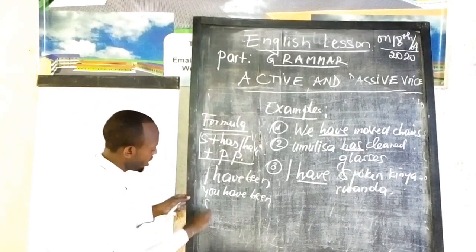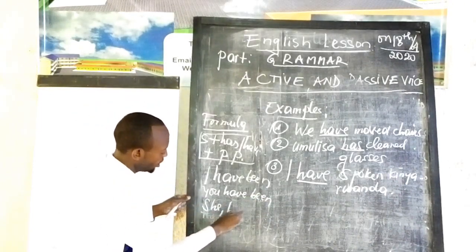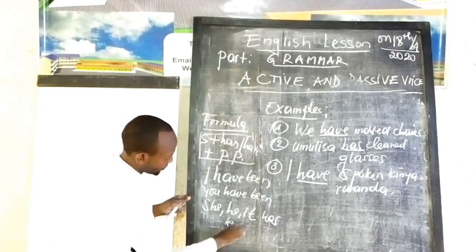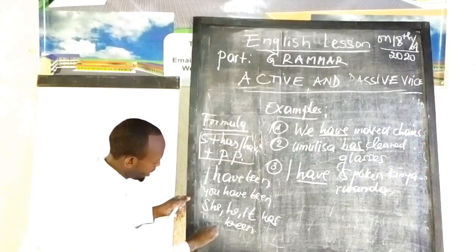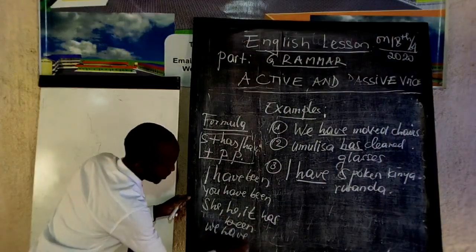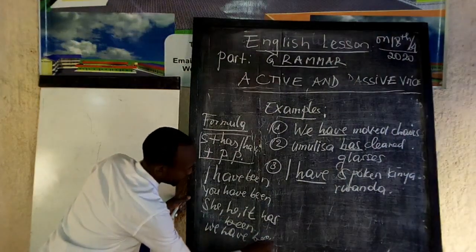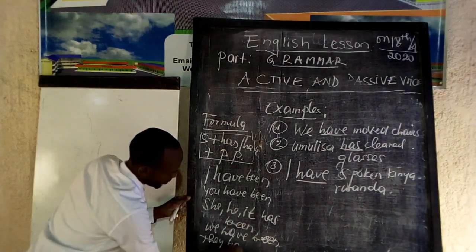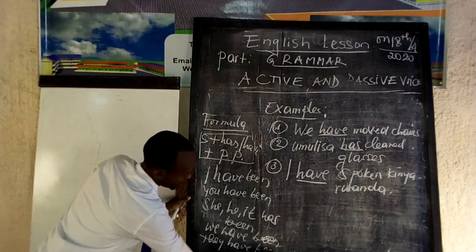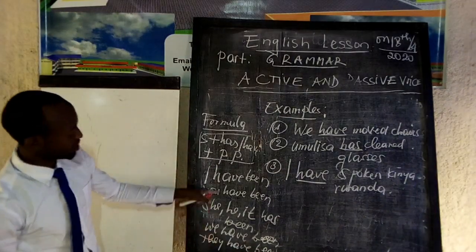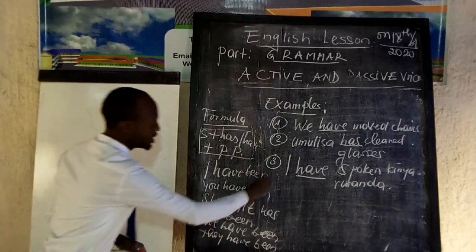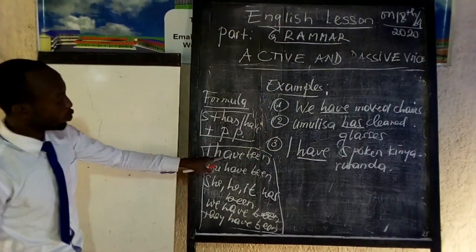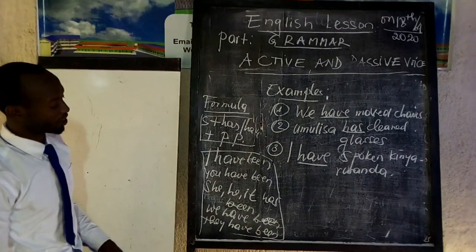Then we say that she, he, and it has been. We have been. Then they have been. So now this is how we conjugate verb to be into present perfect tense.